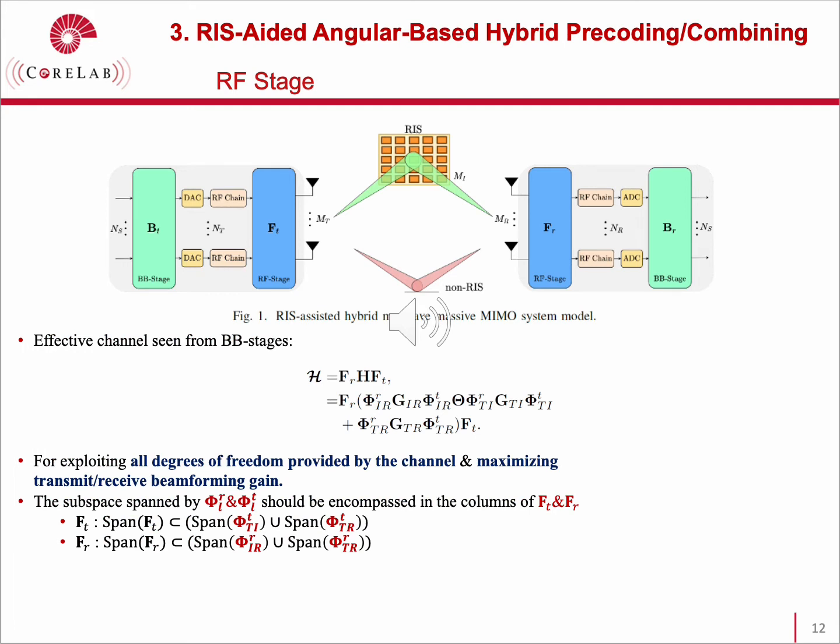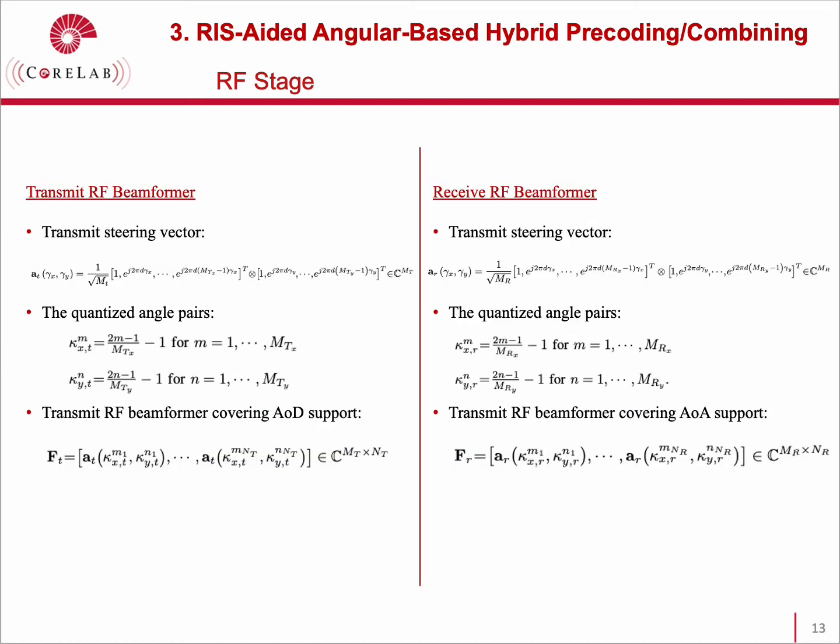Considering the effective channel seen from the baseband stage given here, we aim to exploit all degrees of freedom provided by the channel and maximize the beamforming gain during the RF stage design. In order to optimize the receive or transmit beamforming gain and take advantage of all degrees of freedom enabled by the channel, the subspace spanned by the slow time varying corresponding phase response matrices should be encompassed in the columns of FR or FD.